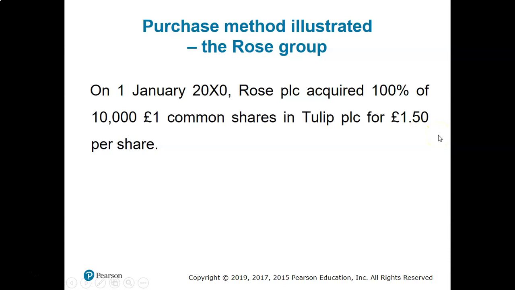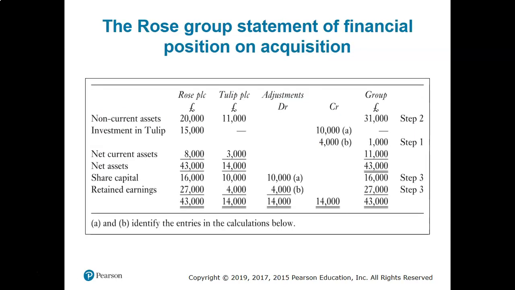Right, so if this is the case, how can we prepare consolidated financial statements? So let's see the individual picture. What's the individual company's financial position? This is what we can see here.